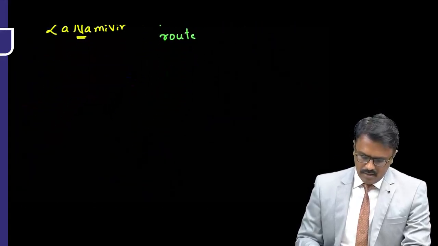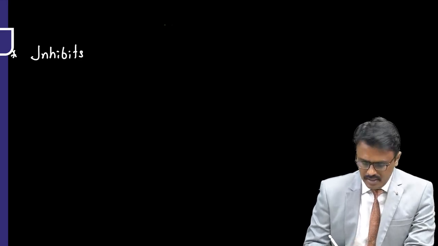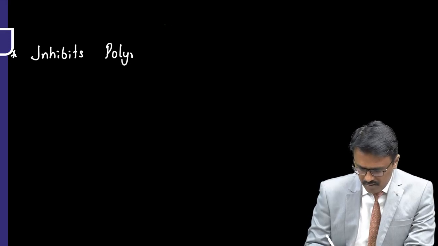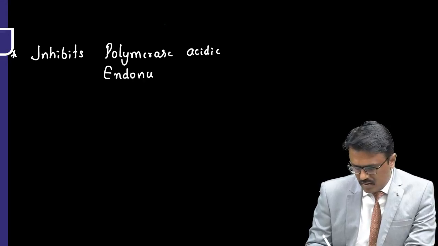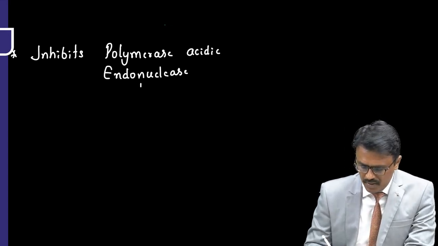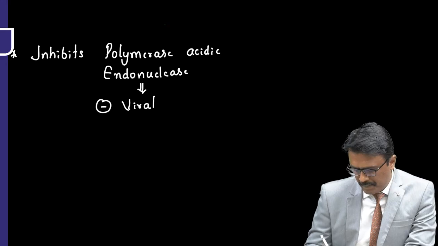Now, another drug has been recently approved for influenza. It is known to inhibit an enzyme called polymerase acidic endonuclease. So what happens if you inhibit that? This will inhibit viral replication. The drug will inhibit viral replication.